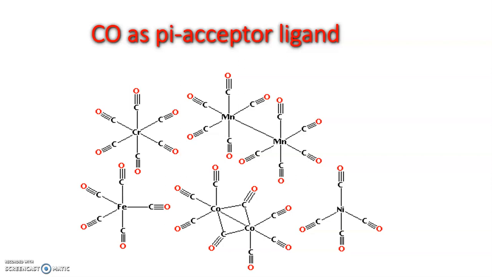Also, the presence of zero or very low oxidation state of the metal in metal carbonyls can be related to its ability to form pi back bonding.